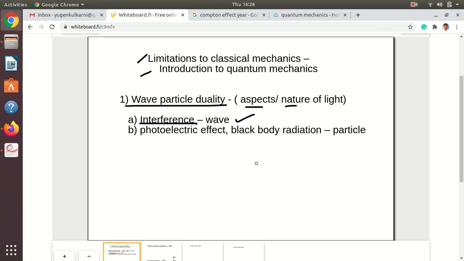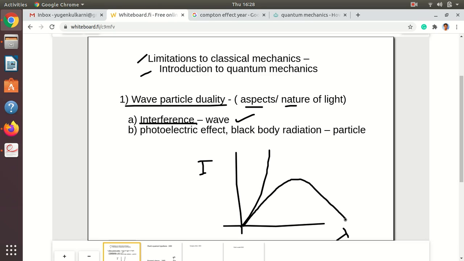If we plot the graph of intensity versus wavelength, with wavelength lambda on the x-axis and intensity of light on the other axis, then according to classical theory, that is Rayleigh-Jeans law, the curve should move upwards, but what happened is that it showed some deviation.